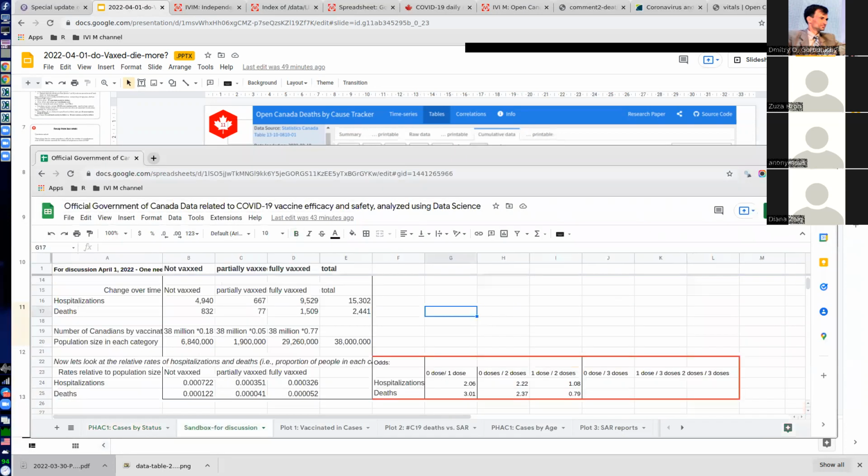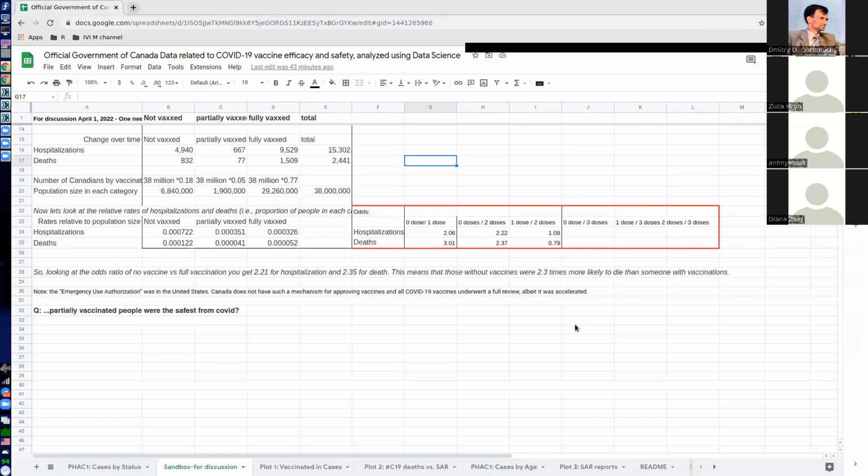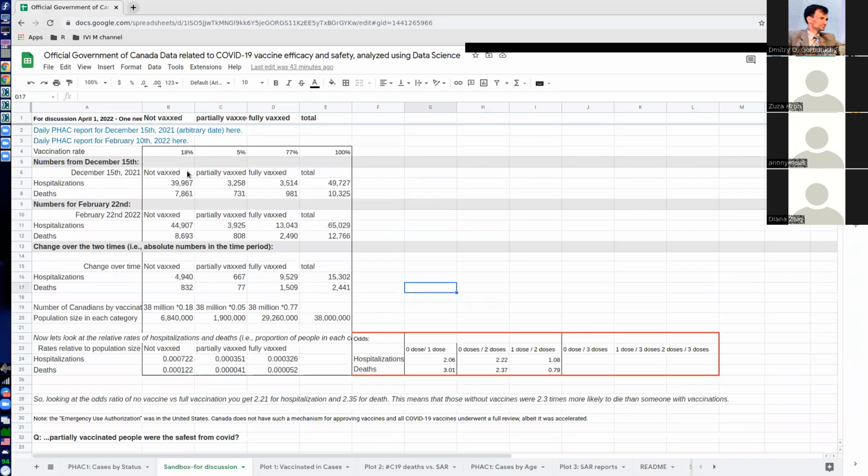I have included this information right here. These are the numbers. We'll look at the vaccination rate in January, which was published. We put it out as a white paper, and it's available on the portal.